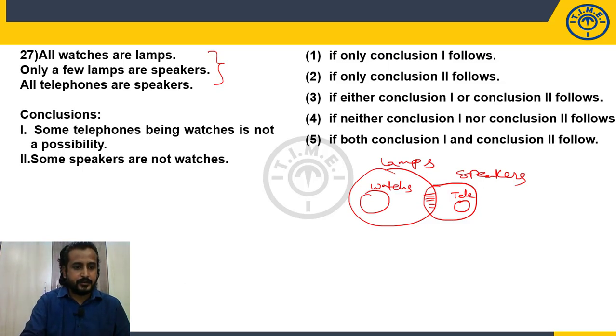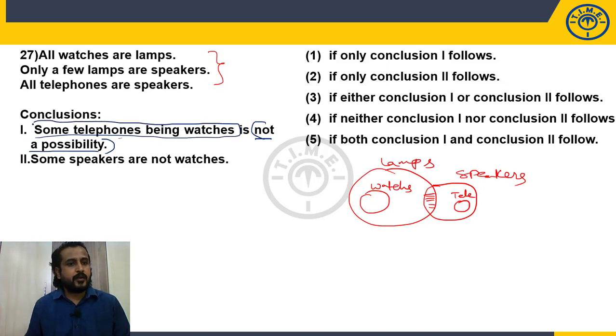Now let's come to the conclusions. What are the conclusions given below? First one, some telephones being watches is not a possibility. Whether it is a possibility or is not a possibility, once cross check it: can you draw an alternate diagram for this? Some telephones are watches. Here it is given is not a possibility.